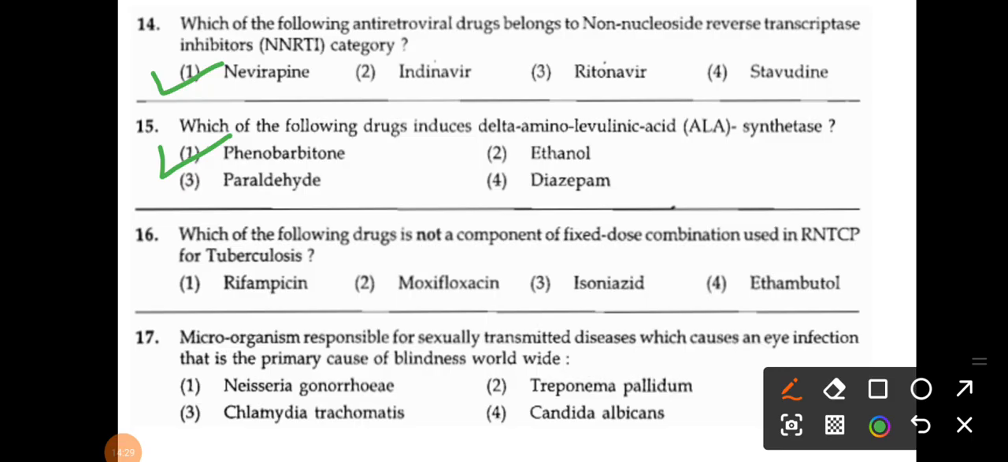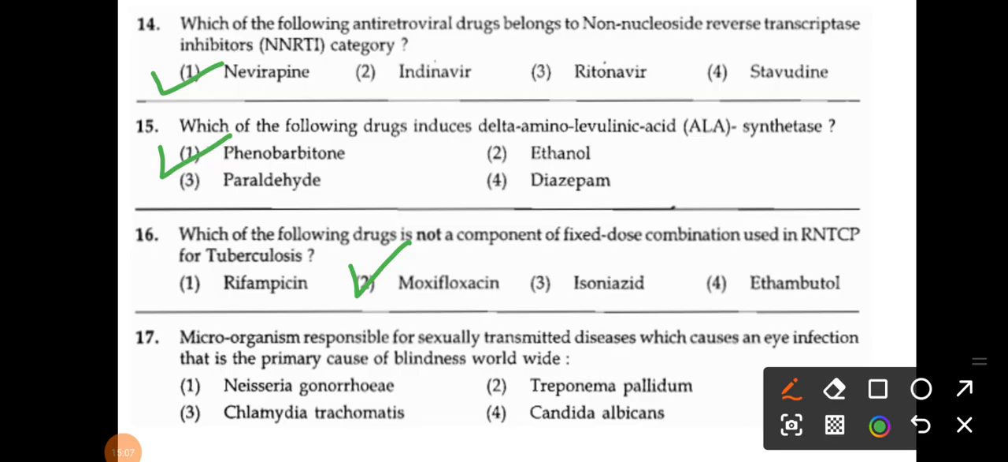Okay. The next question, number 16. Which of the following drugs is not a component of FDC used in RNTCP for TB? The options are rifampicin, moxifloxacin, isoniazid and ethambutol. So what is the correct answer here? That is moxifloxacin. Because if you look at the other options, rifampicin, isoniazid and ethambutol, all these drugs are used in tuberculosis, but moxifloxacin is not part of the FDC combination used in RNTCP.